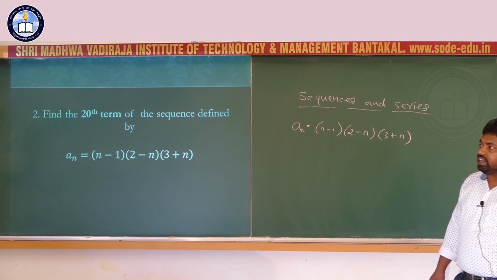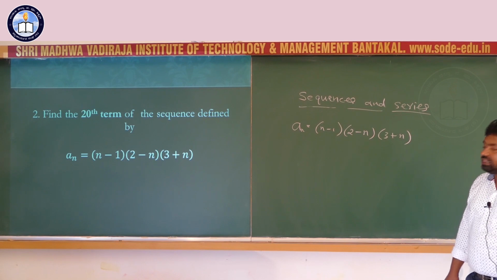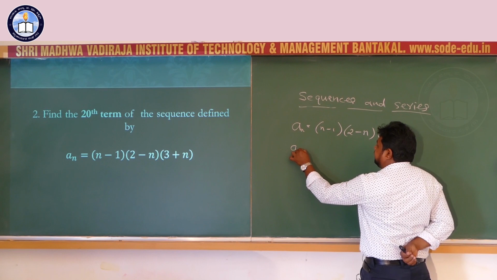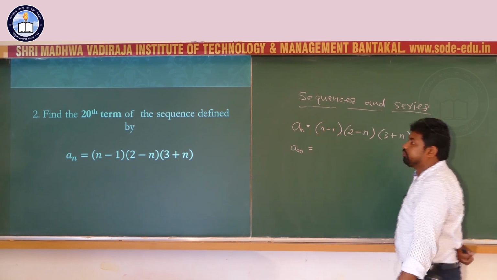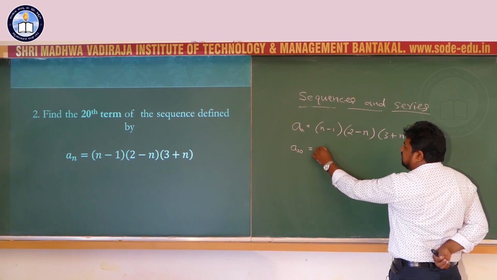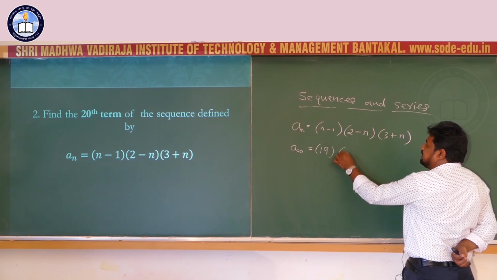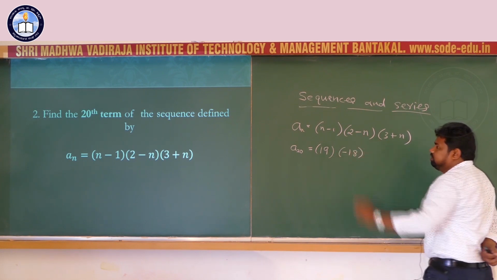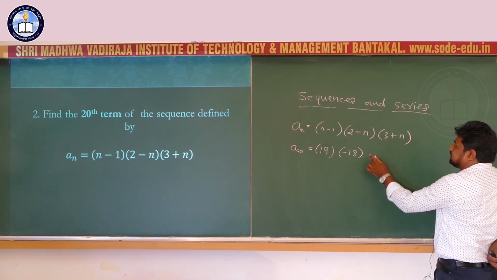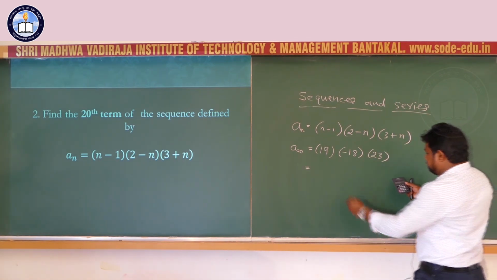We have to find the 20th term of the sequence. For the 20th term, take n equal to 20. A20 equals 20 minus 1, that is 19, times 2 minus 20, minus 18, times 3 plus n, 3 plus 20, 23, equal to minus